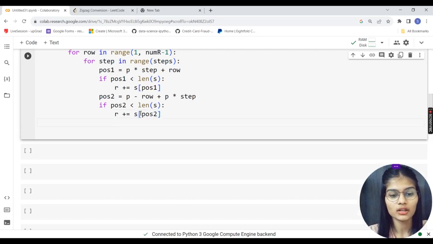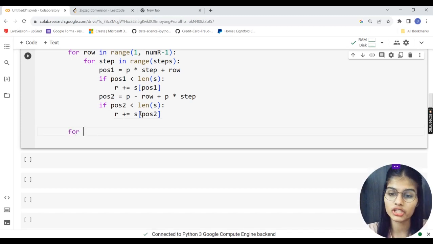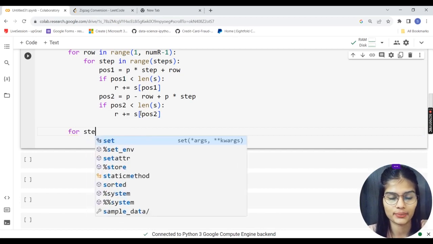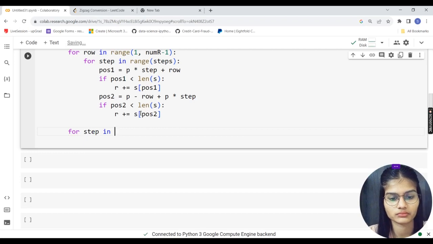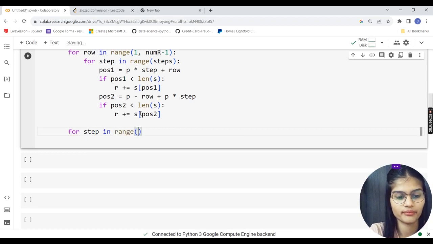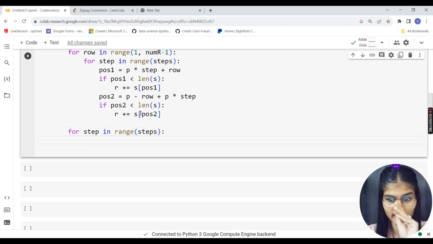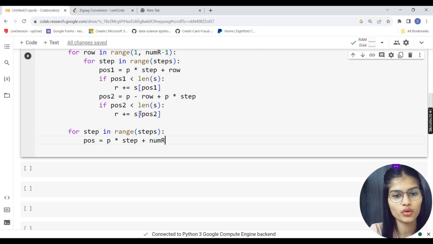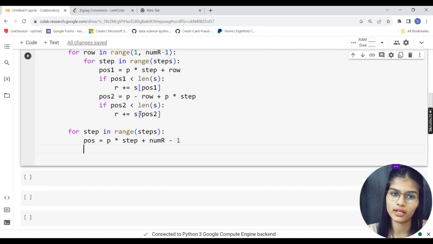Right, now this is all done, and my last work for this complete program is writing the code for generating the result. I'll use a loop for getting the results. So for a step in range of steps, putting the colon and getting down, I'll write position POS is equal to P multiplied by step plus the number of rows, that is num r subtracted by 1.